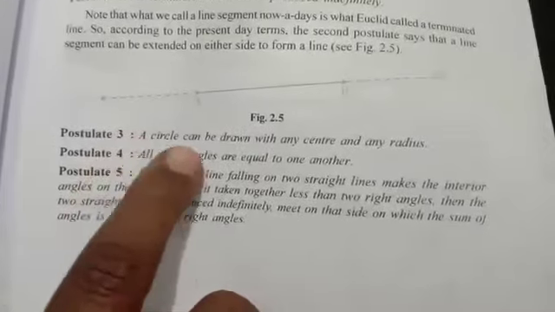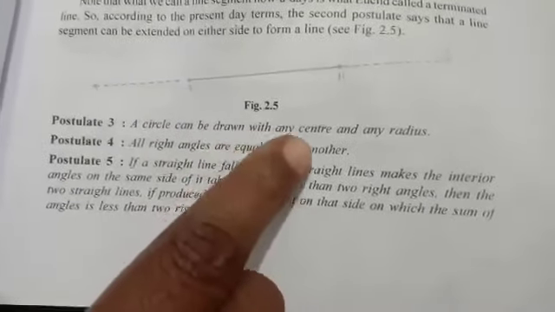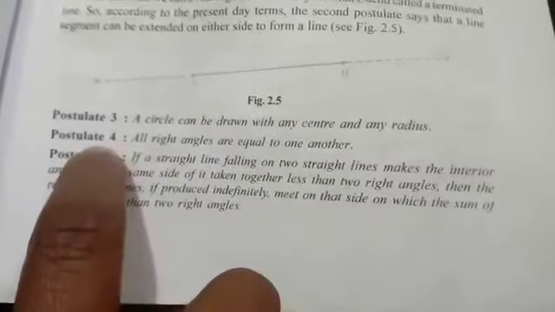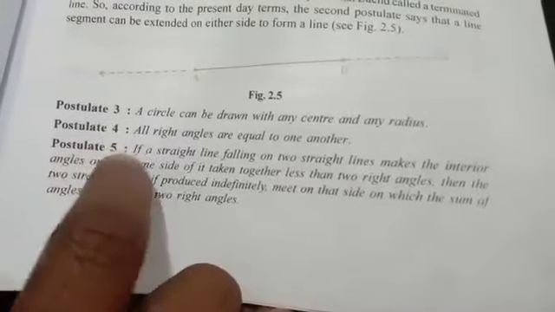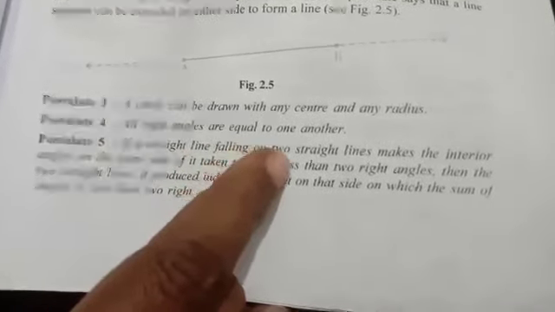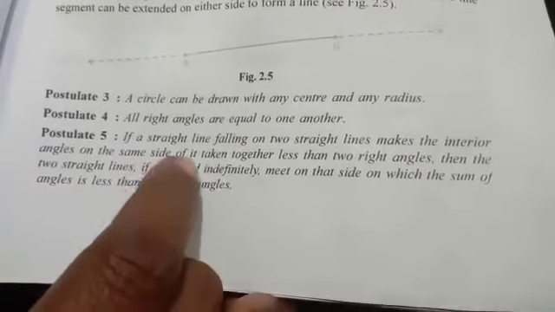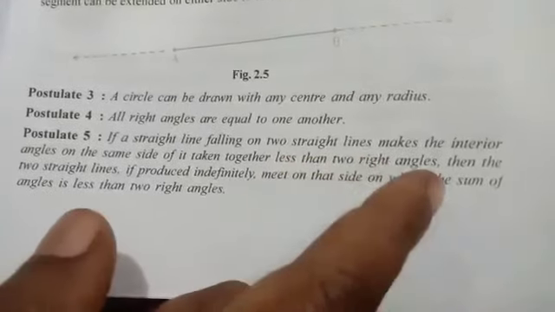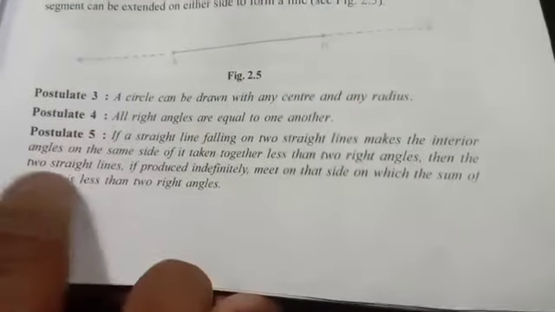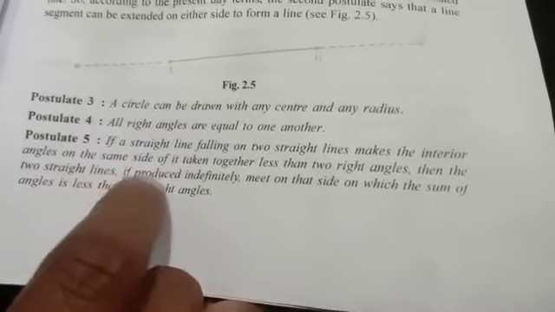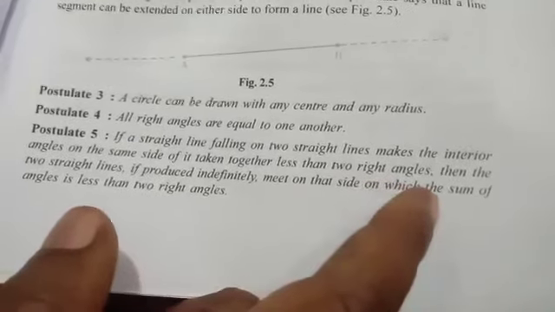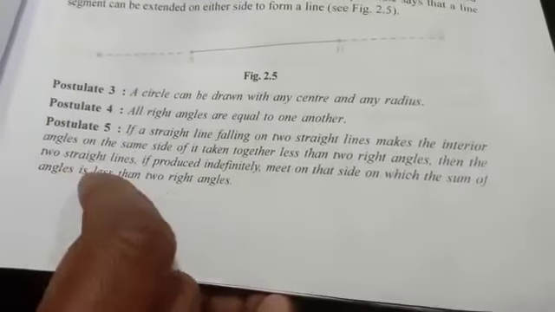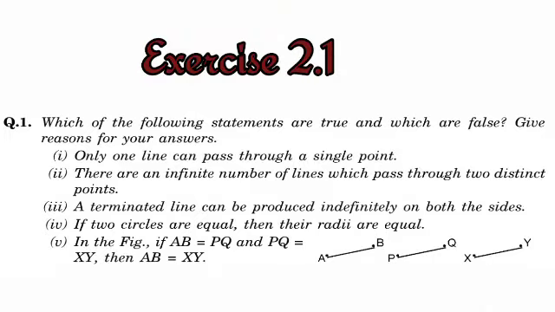Third postulate, a circle can be drawn with any center and any radius. Fourth one, all right angles are equal to one another. Fifth one is, if a straight line falling on two straight lines makes the interior angles on the same side of it, taken together, less than two right angles, then the two straight lines, if produced infinitely, meet on that side on which the sum of angles is less than two right angles.